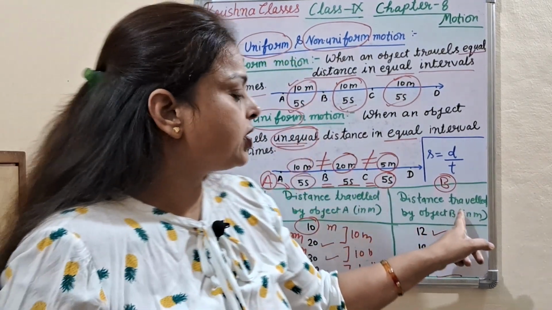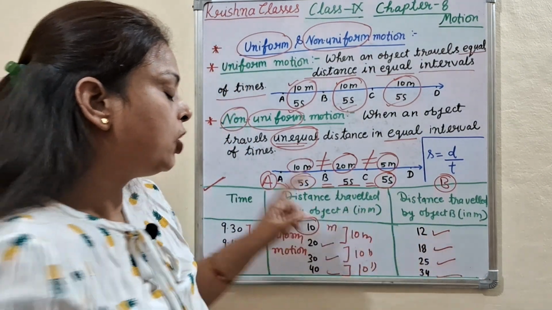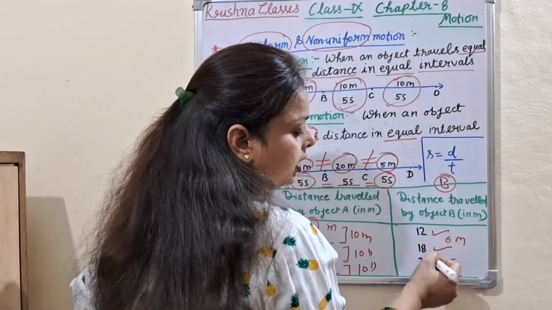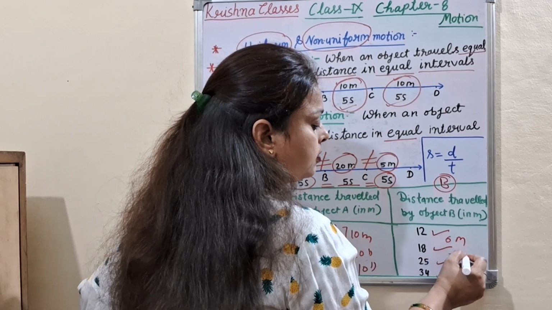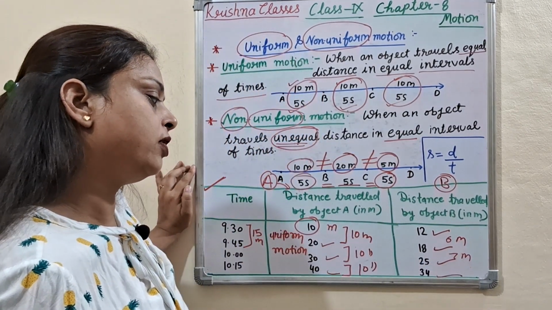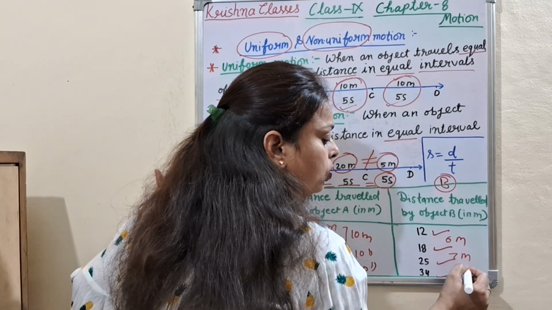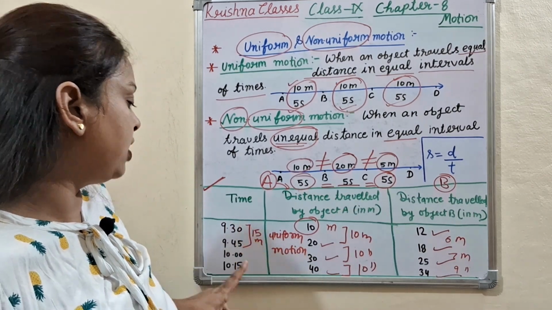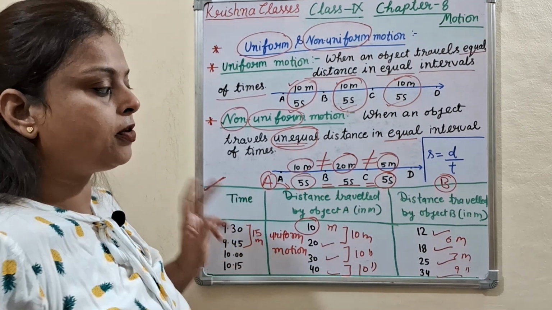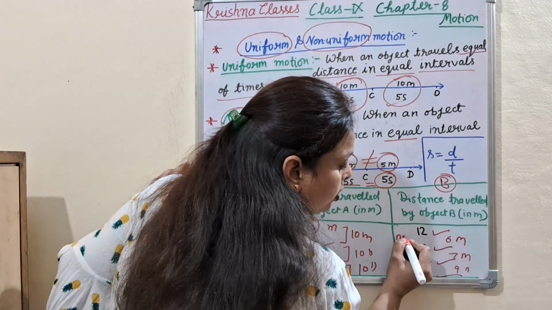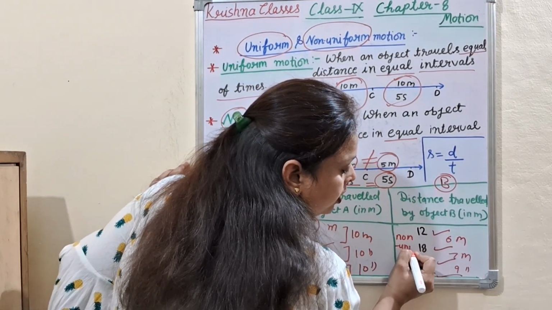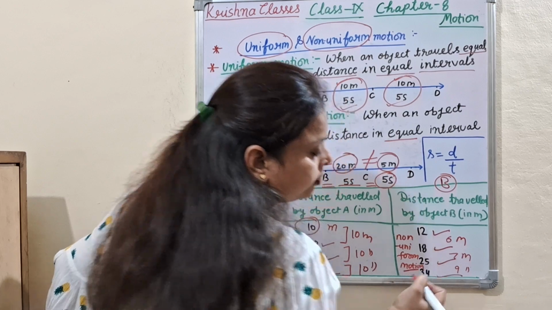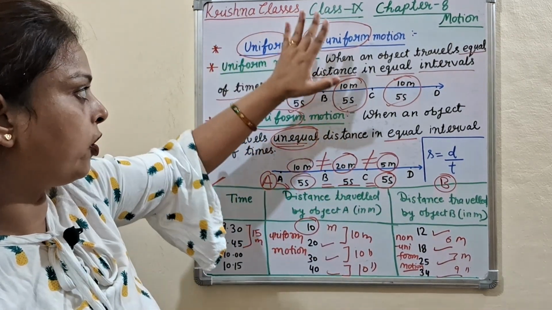And distance traveled by object B: from 12 to 18, the gap is 6 meter. 18 to 25, 7. 25 to 34, 9. So here unequal distance is covered by object B in equal time interval, 15 minutes, 15 minutes, 15 minutes. That is called non-uniform motion. Hope you understand uniform and non-uniform motion.